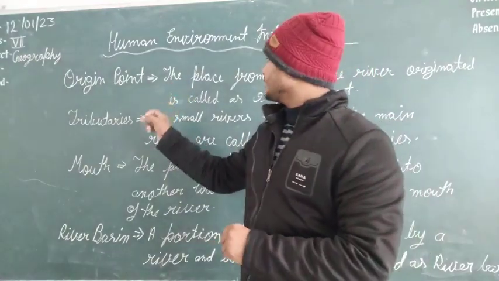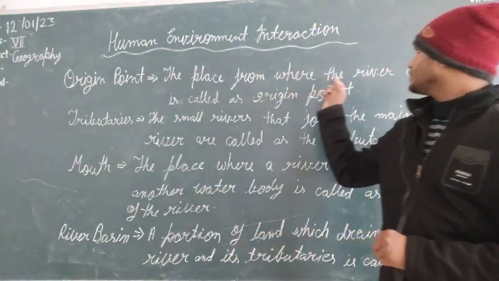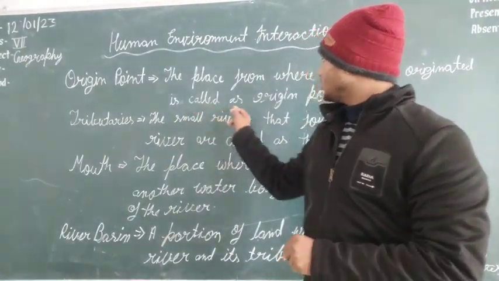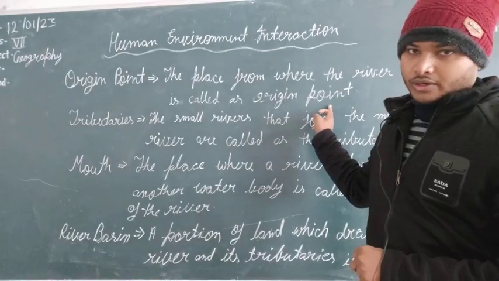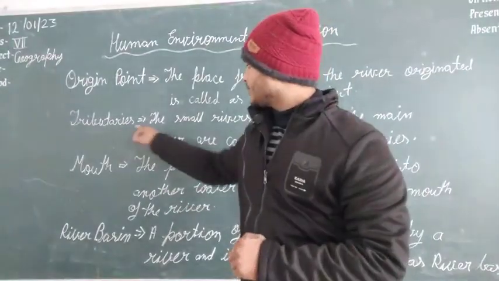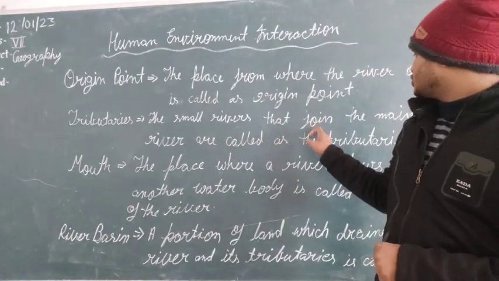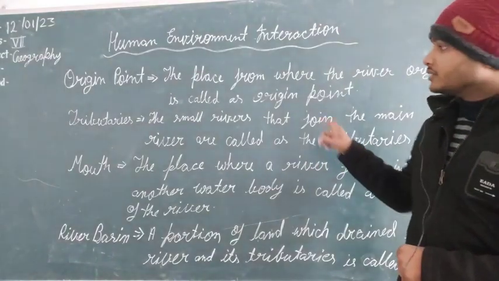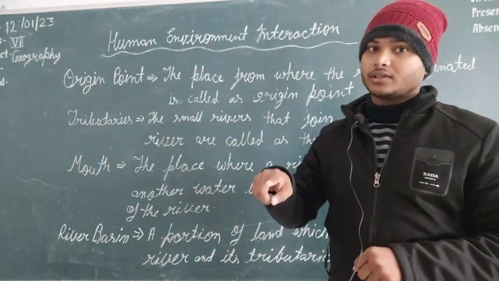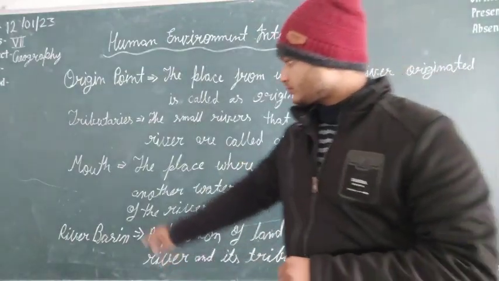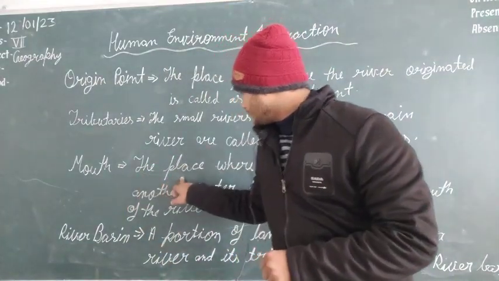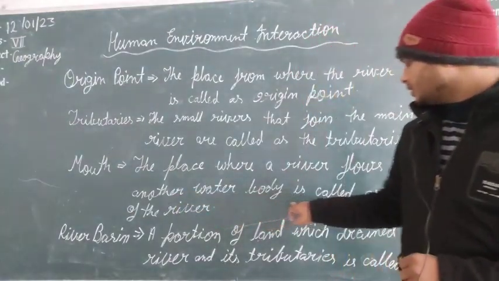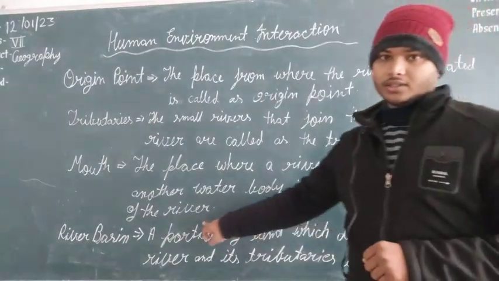What I have written in the origin point: the place from where the river originated is called the origin point of the river. Second one, tributaries. The small rivers that join the main river are called the tributaries of the river. Next, mouth. The place where a river flows into another water body is called the mouth of the river.